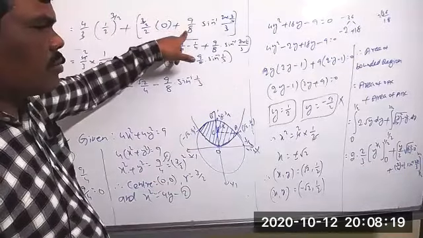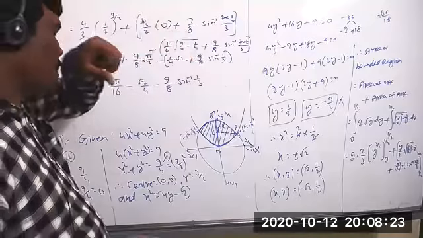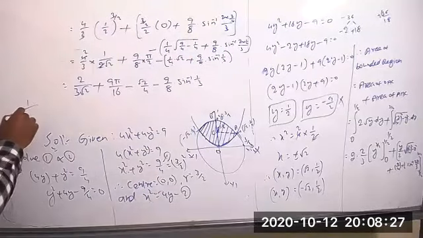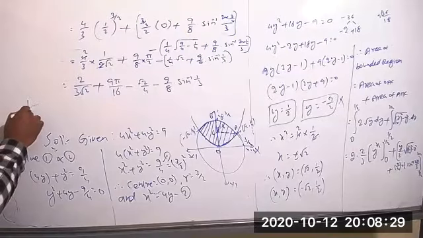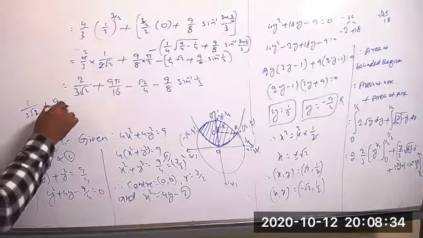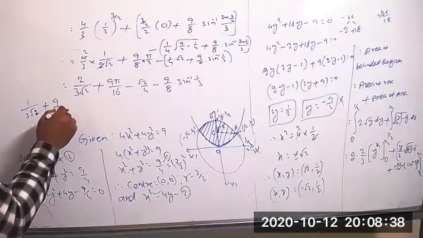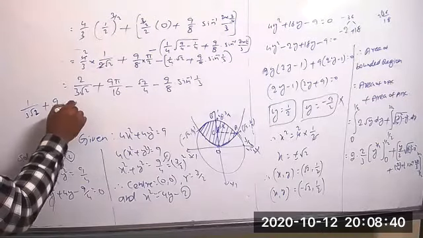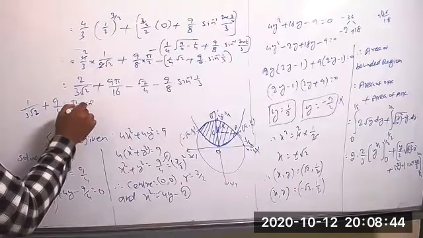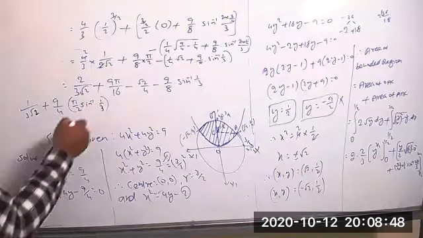Sir, is the answer 1 by 3 root 2 square plus 2 9 by 4 into? Once tell me. 1 by 3 root 2, 3 root 2. Yes. Plus 9 by 4, yes, 9 by 4 whole into pi by 2 minus sin inverse 1 by 3. 9 by 4 into pi by 2 minus pi by 2. Sin inverse of 1 by 3. Yes, almost.